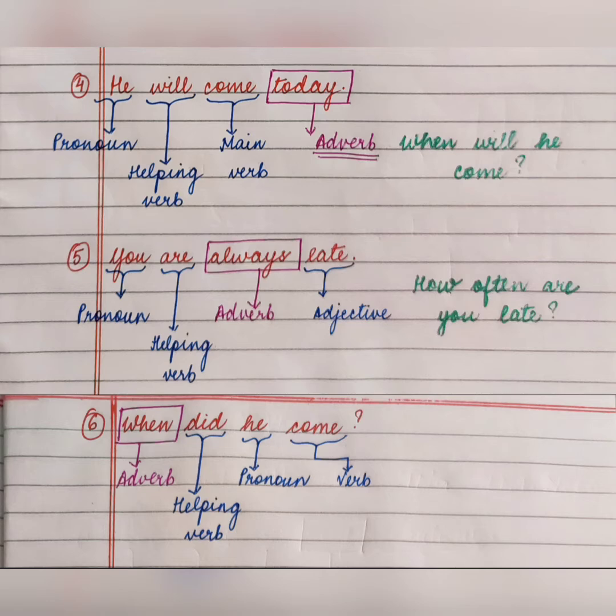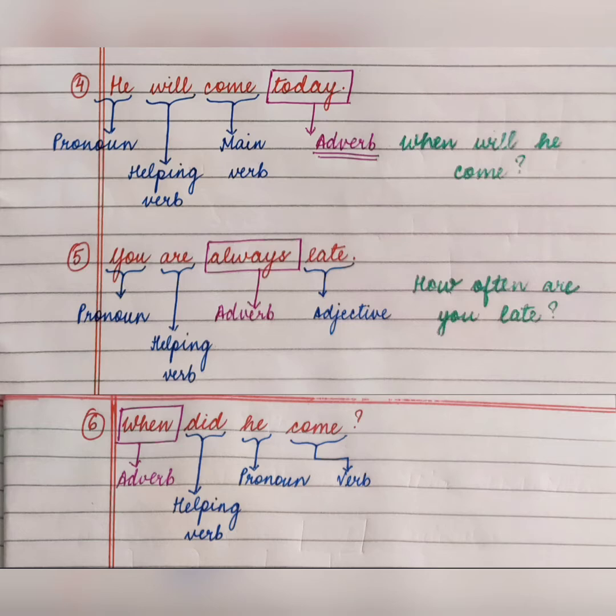Okay. And the third word of the sentence is always. Always जो है किस word को describe कर रहा है? Which word is always describing? It is describing the word late. ठीक है? The word late is described by the word always. Late जो कि एक adjective है, उसके बारे में और ज़्यादा बता रहा है हमें कौन सा word? Always. Always late, हमेशा late. ठीक है. So late को कौन सा word describe कर रहा है? Always. ठीक है. तो always is an adverb.